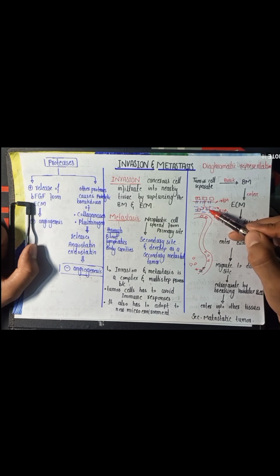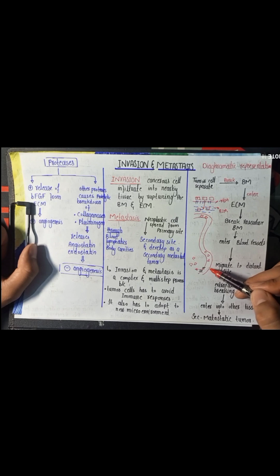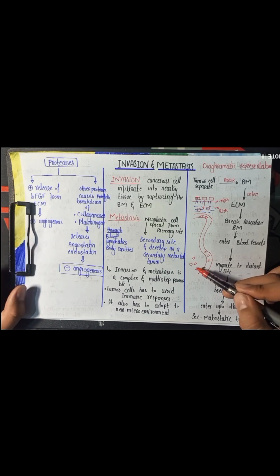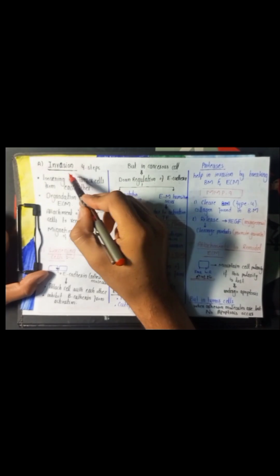From the extracellular matrix, these tumor cells break down the vascular basement membrane and enter into the blood vessel. In the blood vessel, these tumor cells disseminate toward the distant site, and at the distant site, they extravasate by breaking down the vascular basement membrane and enter into the other tissue, where they develop as a secondary metastatic tumor. So the first one is invasion.